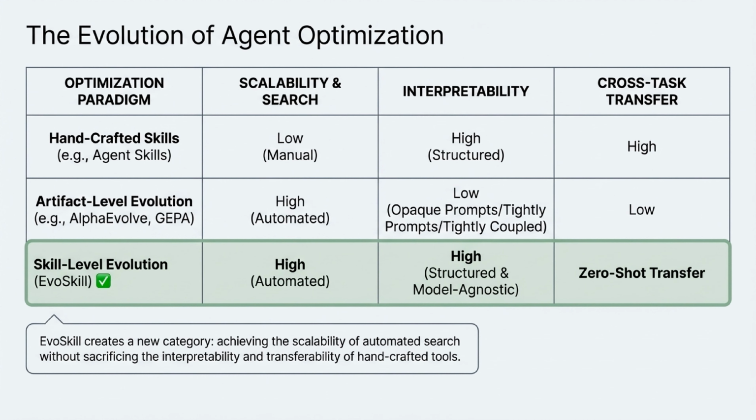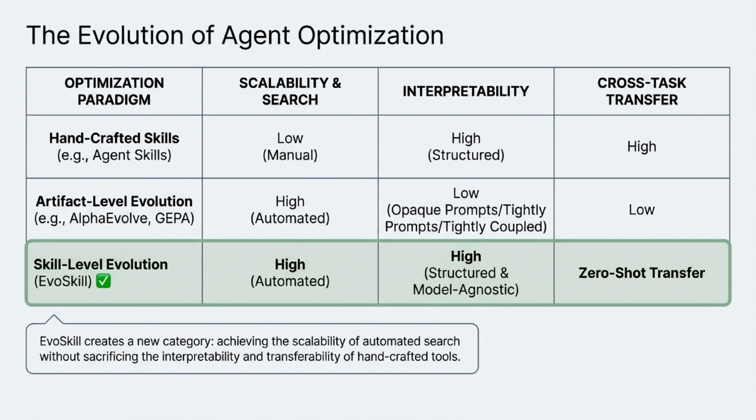This brings us to the evolution of how we optimize these agents. In the past, we relied on handcrafted skills, which were highly interpretable but required manual effort, so scalability was low. Then came artifact-level evolution, which automated the process but resulted in opaque, tightly coupled prompts that couldn't easily transfer to new tasks. EvoSkill creates a completely new category, skill-level evolution. It gives us the best of both worlds, achieving the high scalability of automated search without sacrificing the interpretability of handcrafted tools, ultimately unlocking true zero-shot transfer.